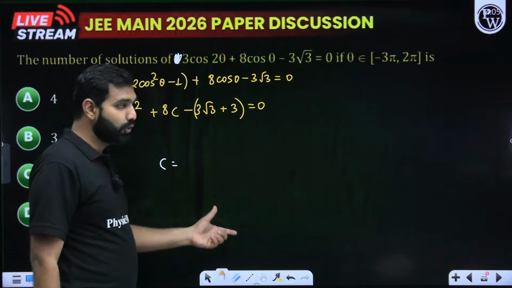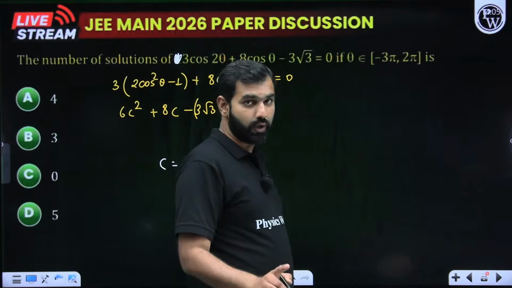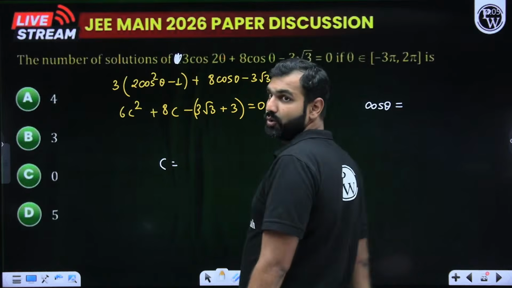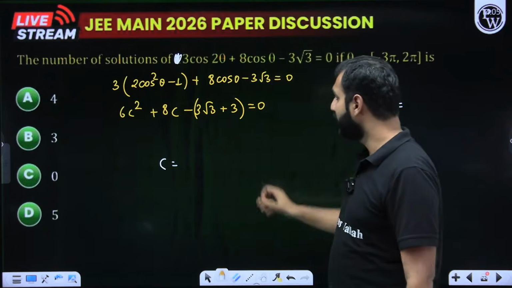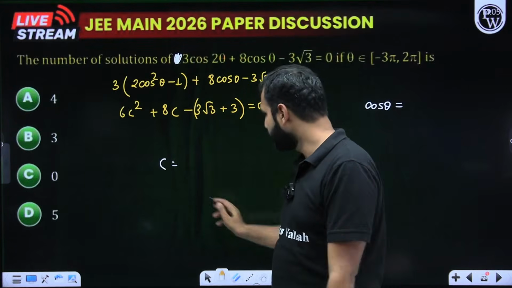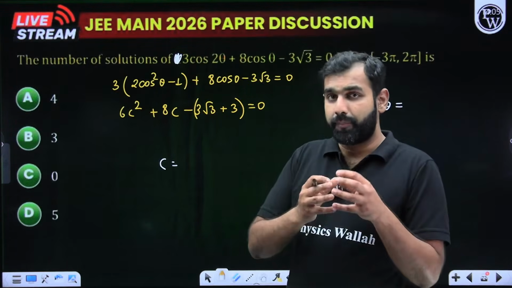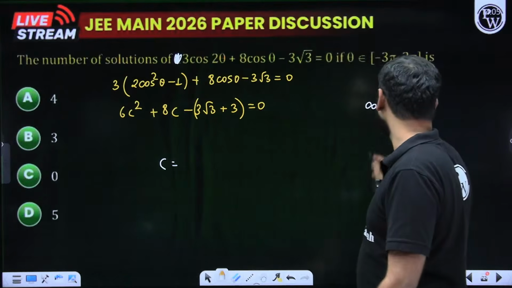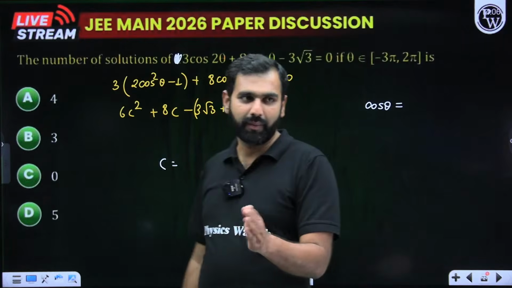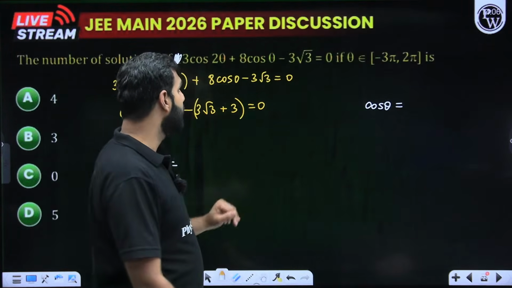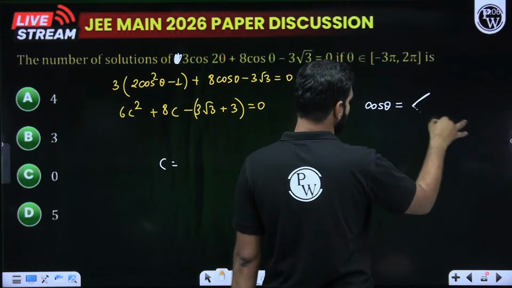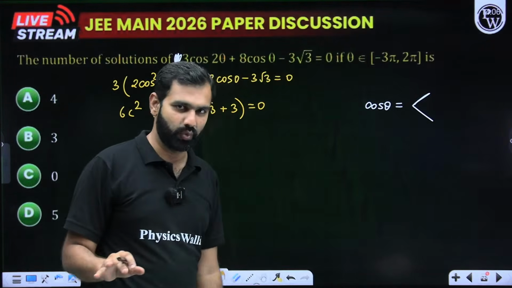But when you get those two values of c, first of all, you have to remember that c means cos theta. So that cos theta has to lie between minus 1 and 1. Some calculation you have to do, some assumptions and approximations you have to take, so that you can figure out whether the value of c which you're receiving lies between minus 1 and 1. Once you have cracked that, then you go with the graph. Let's say there are two values. I'm just assuming there are two values and both are lying between minus 1 and 1.